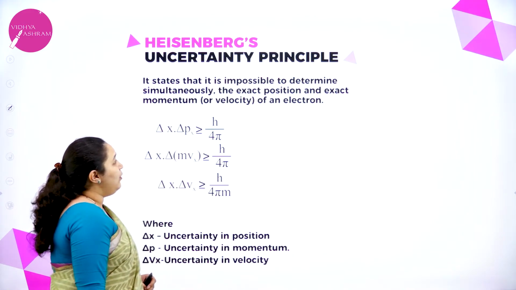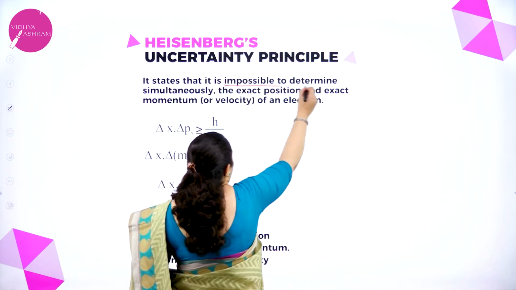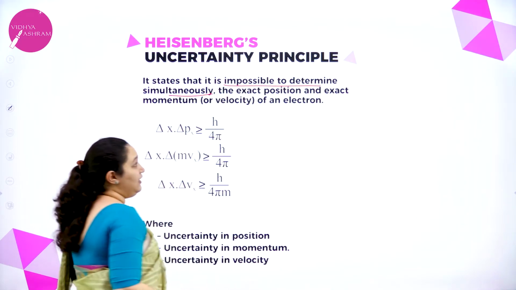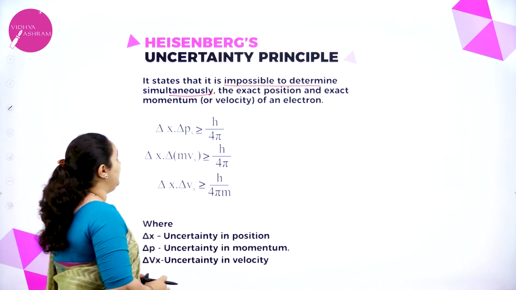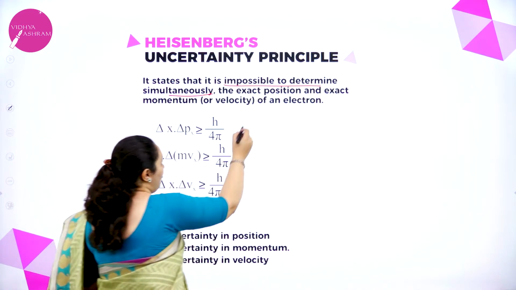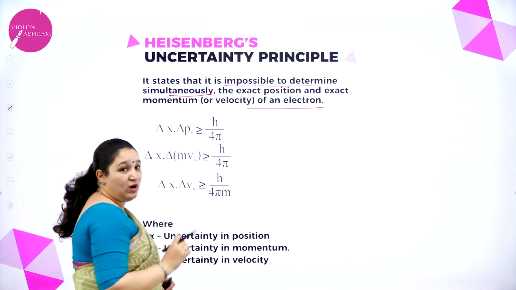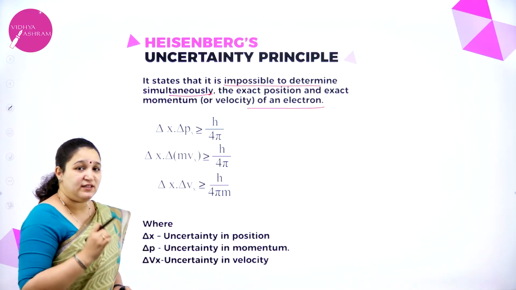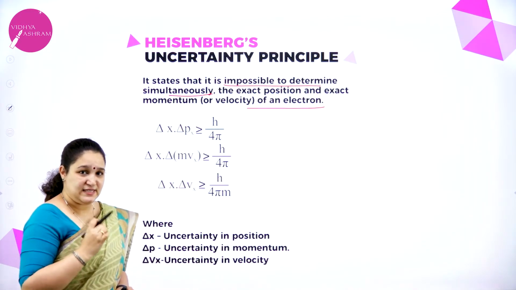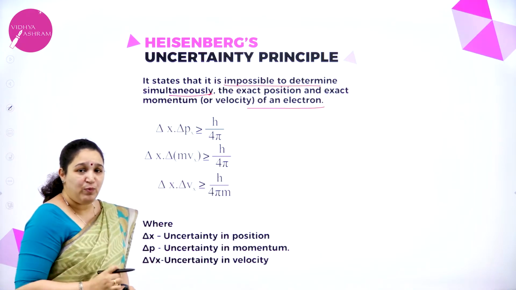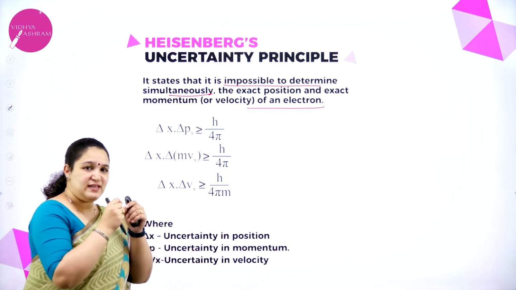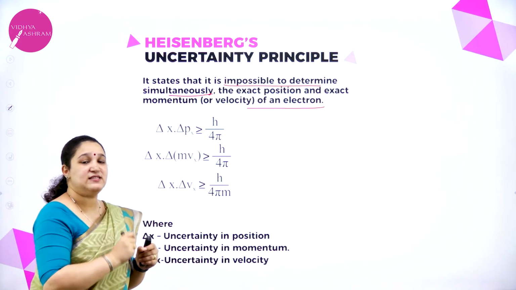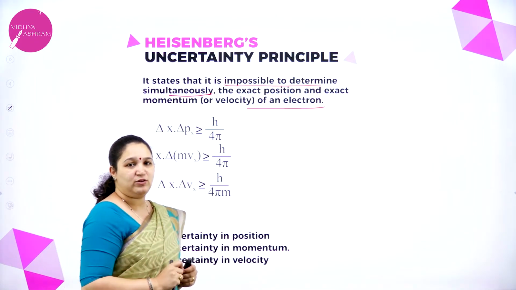It is impossible to determine simultaneously the exact position and exact velocity or momentum of an electron. So, what does Heisenberg's uncertainty principle state? It states that it is impossible to determine simultaneously the exact position and exact momentum of an electron.